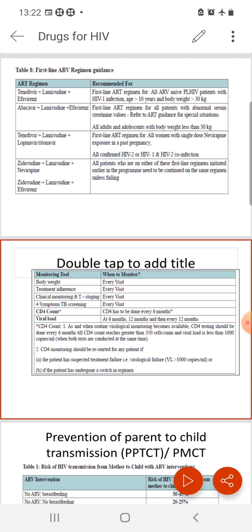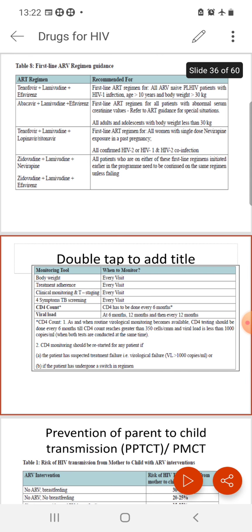Nevirapine is used during pregnancy for the prevention of mother to child transfer of HIV. But if a woman has received nevirapine during a past pregnancy, we cannot use nevirapine afterwards because there is a chance of nevirapine resistance. So lopinavir, ritonavir is used in its place. Also, in all confirmed cases of HIV 2 or HIV 1 and 2 co-infection, it is better to use the protease inhibitor lopinavir, ritonavir, not efavirenz.